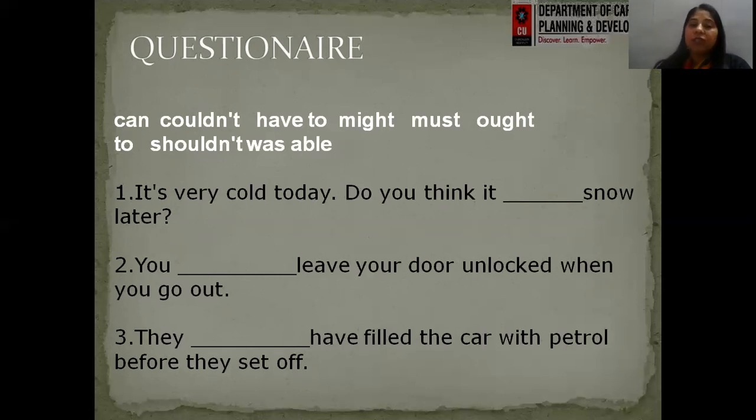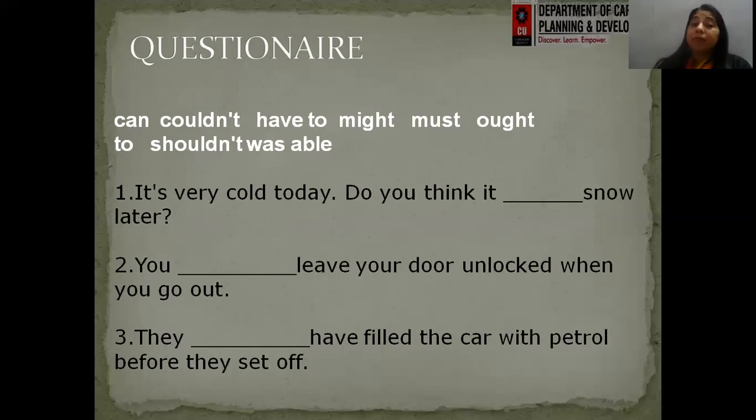Next, you dash leave your door unlocked when you go out. You can, right? Because I may be on my way, so I can just say this line, okay, you can leave the door unlocked when you go out, because I'm going to be there in a short while. This can be one of the reasons why we can say this particular sentence. They dash have filled the car with petrol before they set off. So before we set off for something, what should we do? It is something that we should do, right?